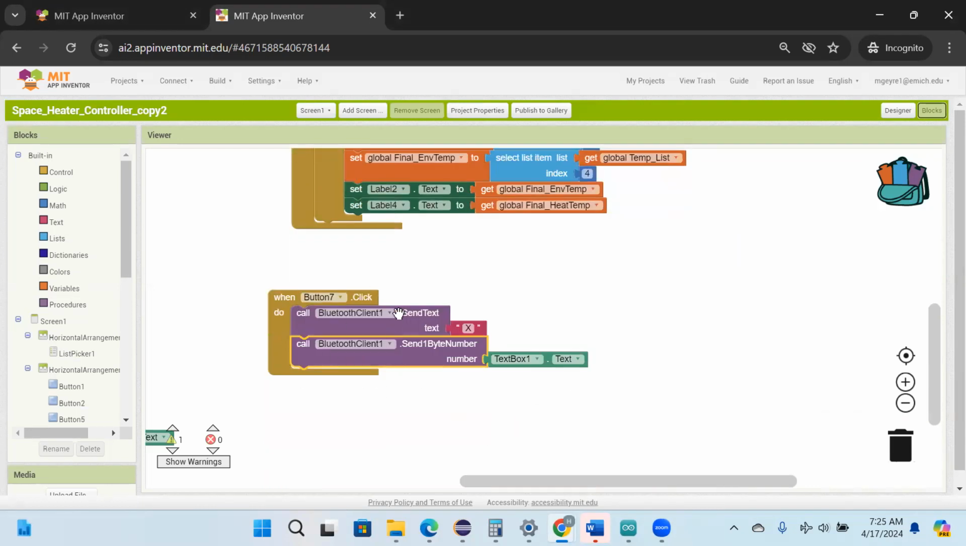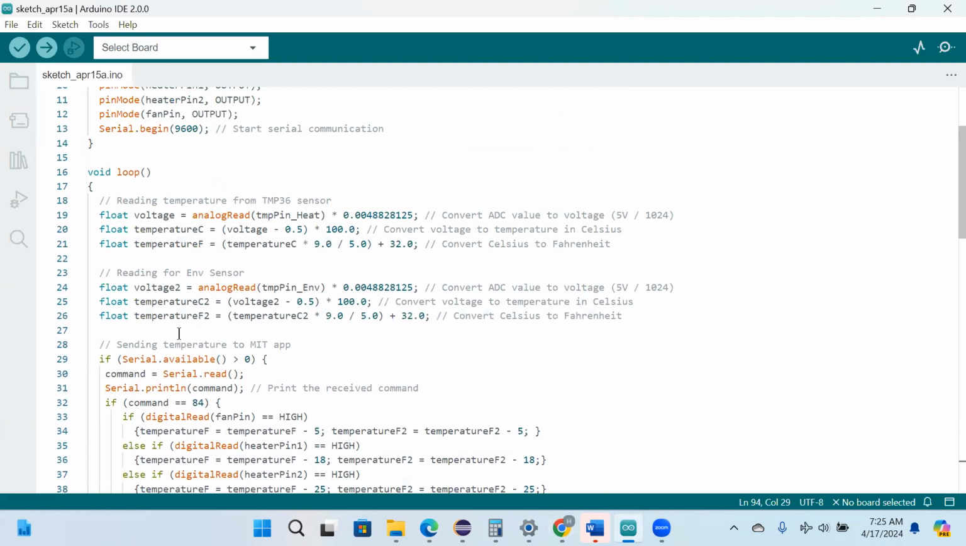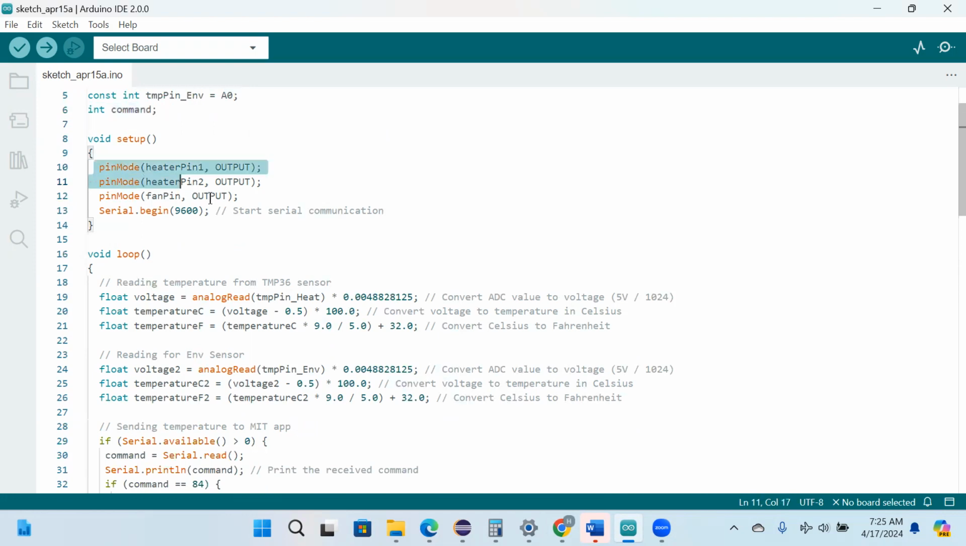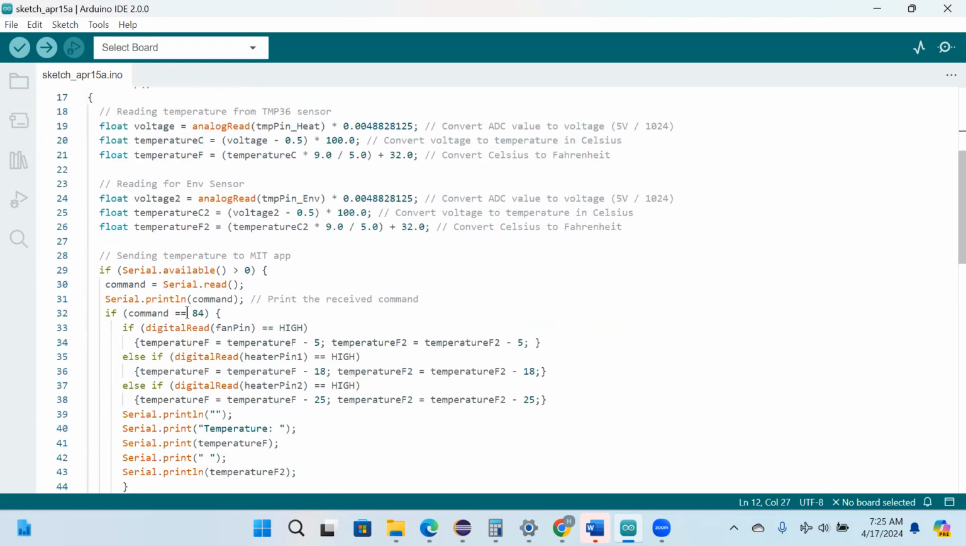And then over here, this button 7. This is where we do the controller. We send one message to say, hey, we want to do this, and then we send a second message saying what the desired temperature is. Going over the Arduino code, we set a couple of pins to constant variables. We initialize a command integer, and then we set these two output ports, and begin the serial monitor.